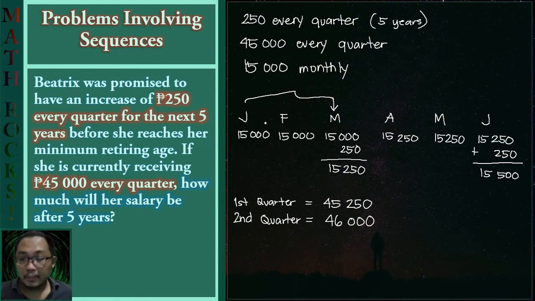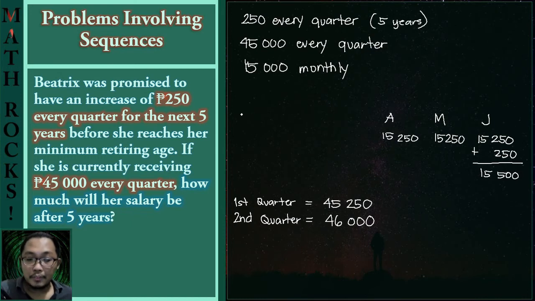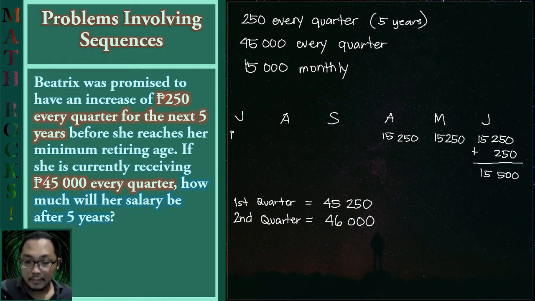So now let us try to illustrate her salary for the next quarter. So June, so next would be July, August, next is September. So the salary for June is 15,500. So that means that she would be receiving the same amount for July, same for August.